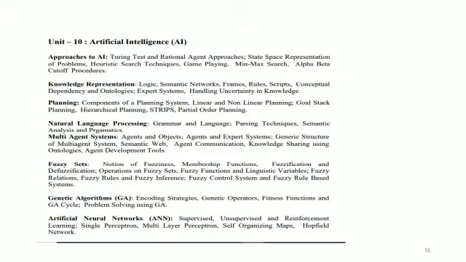And the last unit is artificial intelligence, wherein you have the approaches to AI and the knowledge representation planning. And you have a topic of natural language processing, multi-agent system, what are fuzzy sets, wherein you would be encountering different problems, the genetic algorithms and artificial neural networks. These are the 10 units.